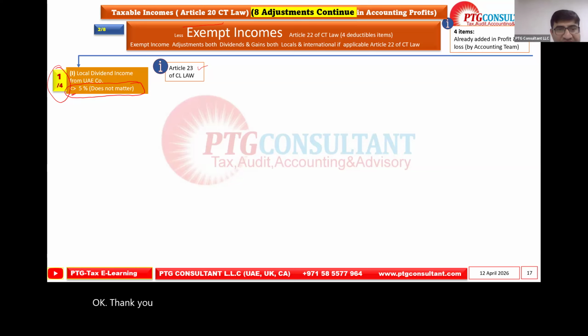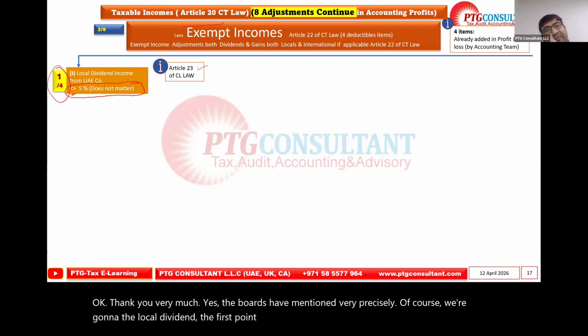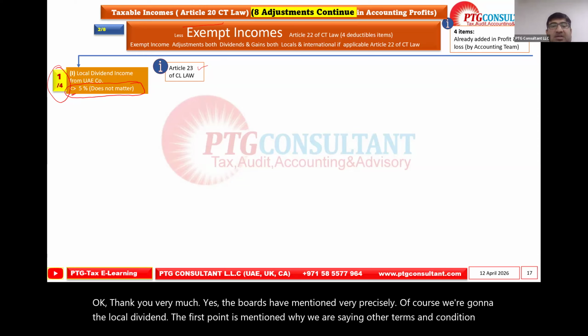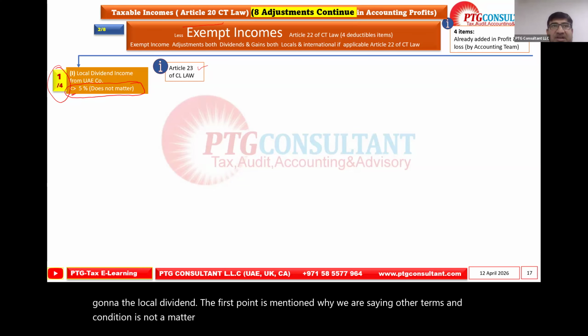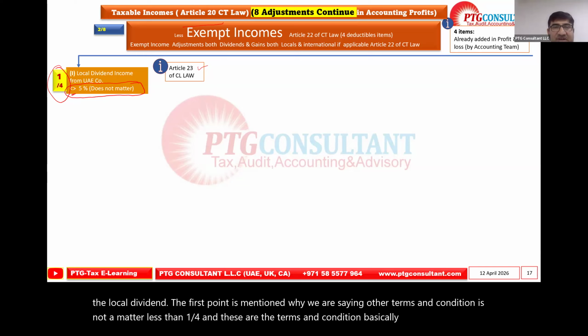Yes, both mentioned it very precisely. Of course, the local dividend is the first point. Why are we saying the other terms and conditions do not matter, whether less than or more than 5%? Basically, we will see where these terms are applied.